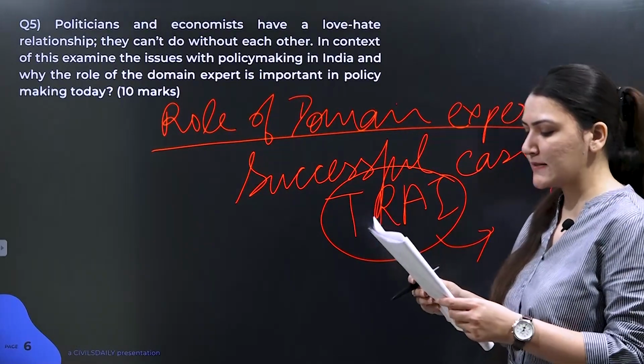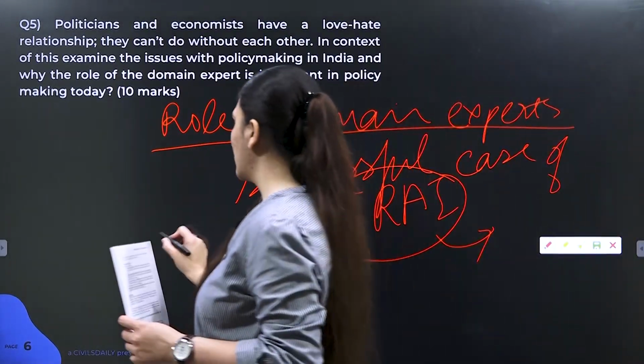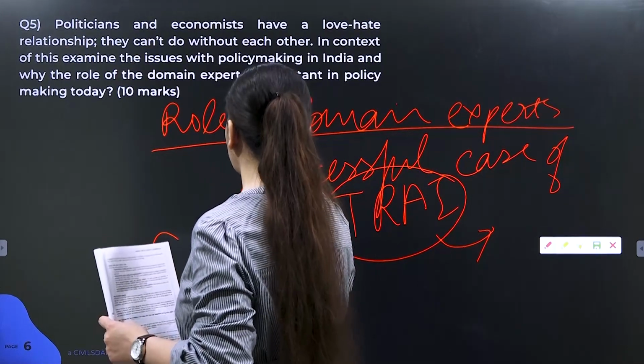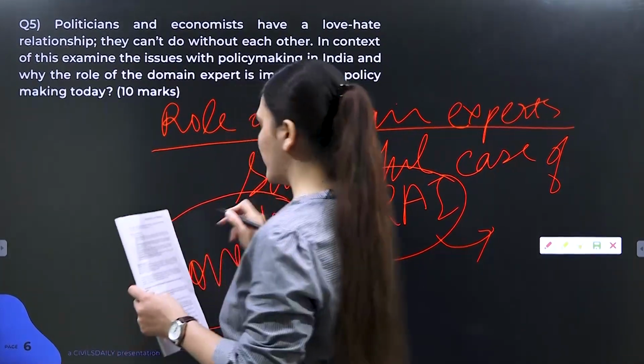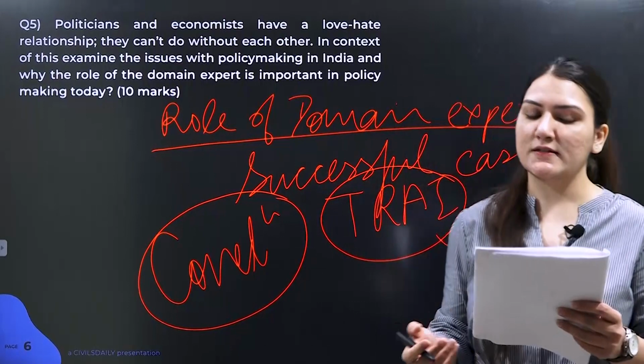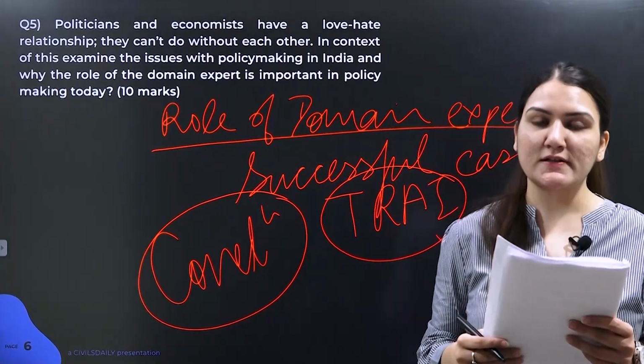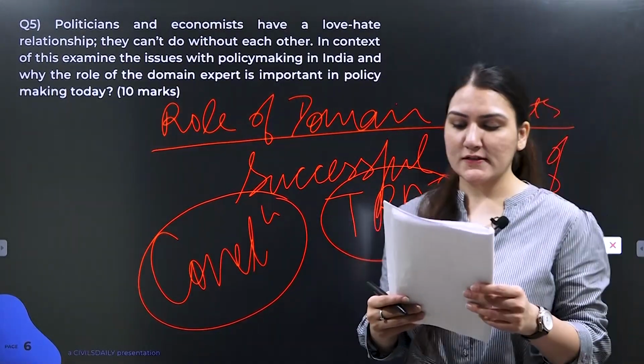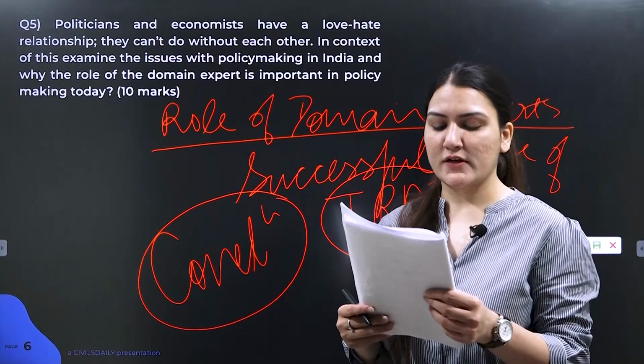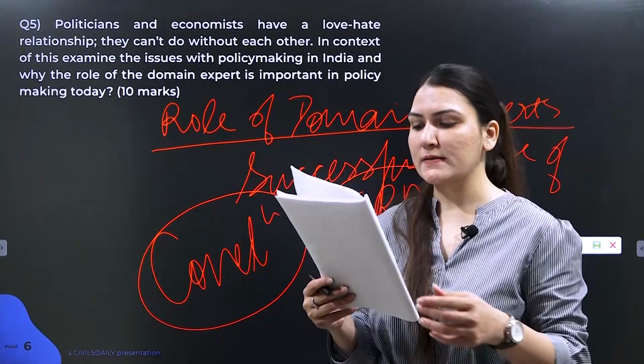You can talk about this, and after that you can mention a concluding remark in your answer. That lessons from the last century tell us that domain expertise should not be wasted and is conspicuous by its absence in regulatory and policy institutions.